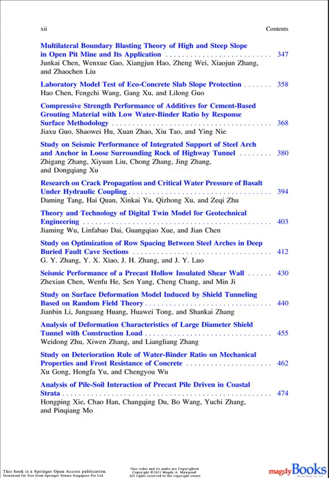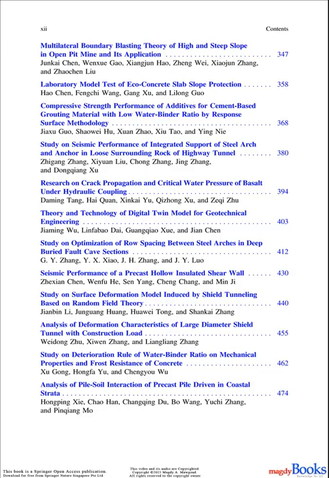33. Laboratory model test of eco-concrete slab slope protection. Hao Chen, Fengqi Wang, Gang Shu, and Lilang Guo. 34. Compressive strength performance of additives for cement-based grouting material with low water binder ratio by response surface methodology. Jiashu Guo, Xiaowei Hu, Zan Zhao, Xu Dao, and Ying Ni.